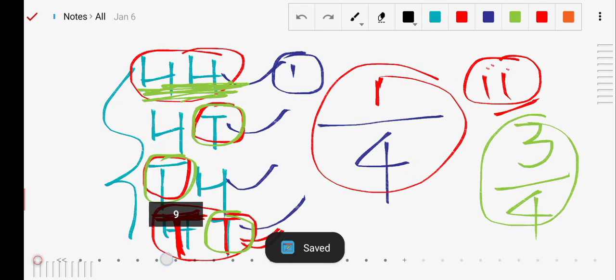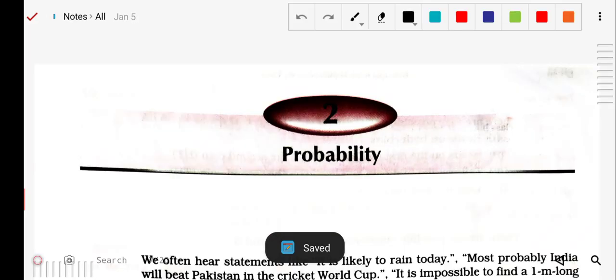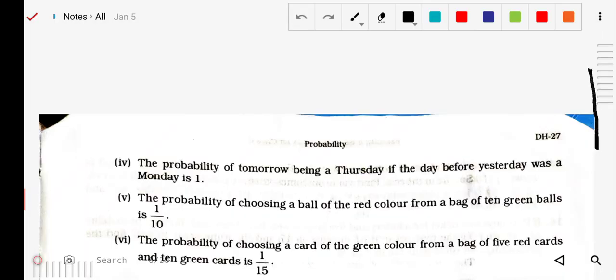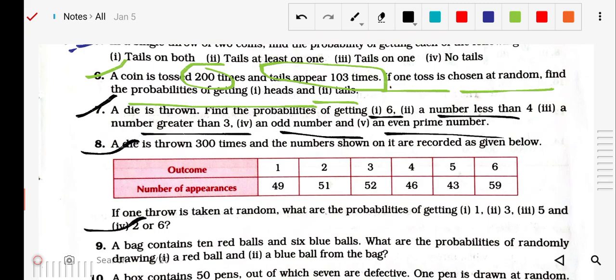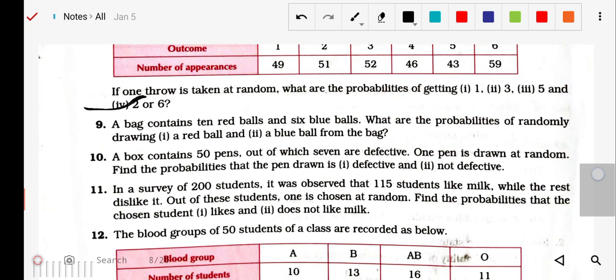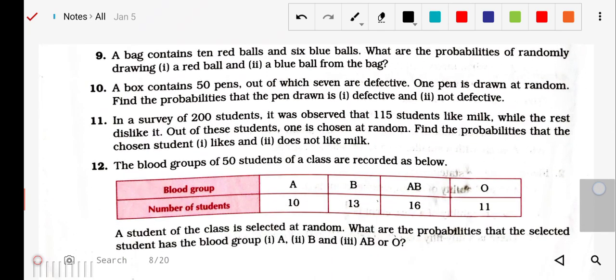As today we have seen till question number 7, complete the questions till question number 8. Next, you can do numbers 8 and 9. Next class we will see question number 9, and after 9 we will see some more questions.